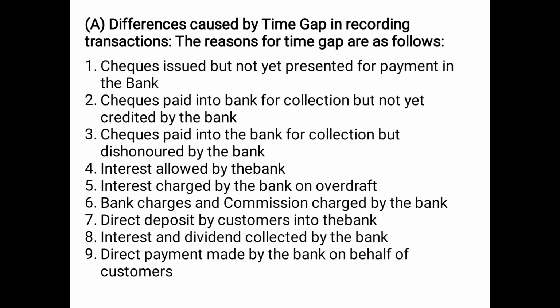Maybe we forgot or don't remember the date, and the bank has made the payment on our behalf directly without our knowledge, on our instruction. So it will be deducted from our bank account, and since we did not know, we have not recorded it in the cash book bank column. So again it will be a cause of differences in the cash book and passbook balance. So this was the A category.